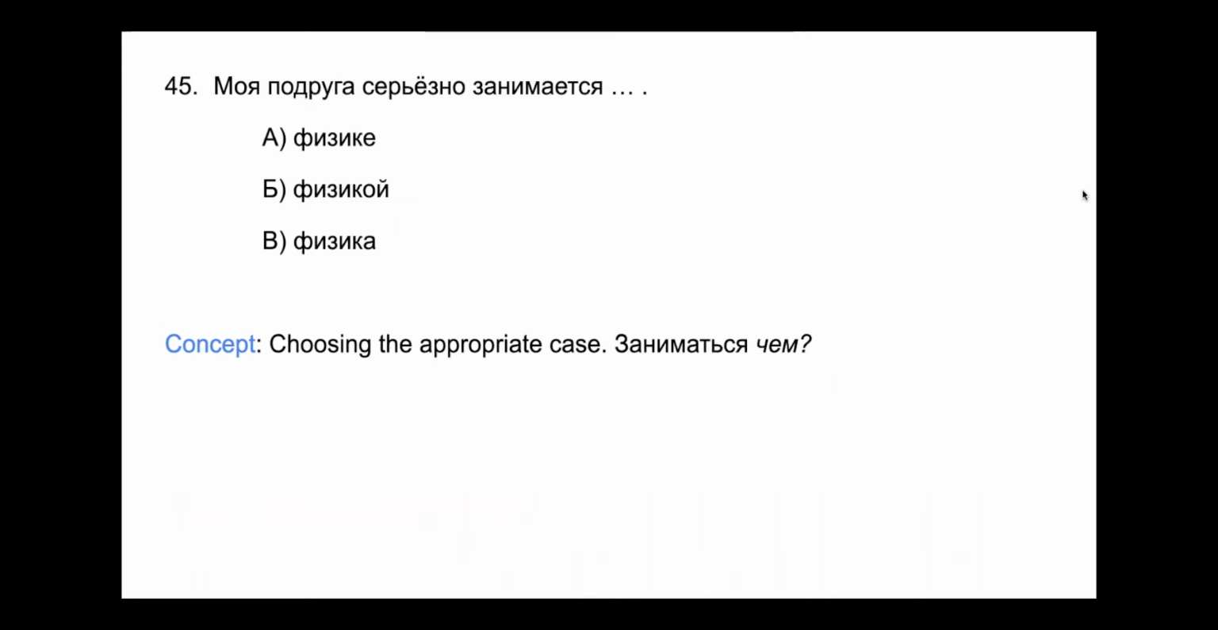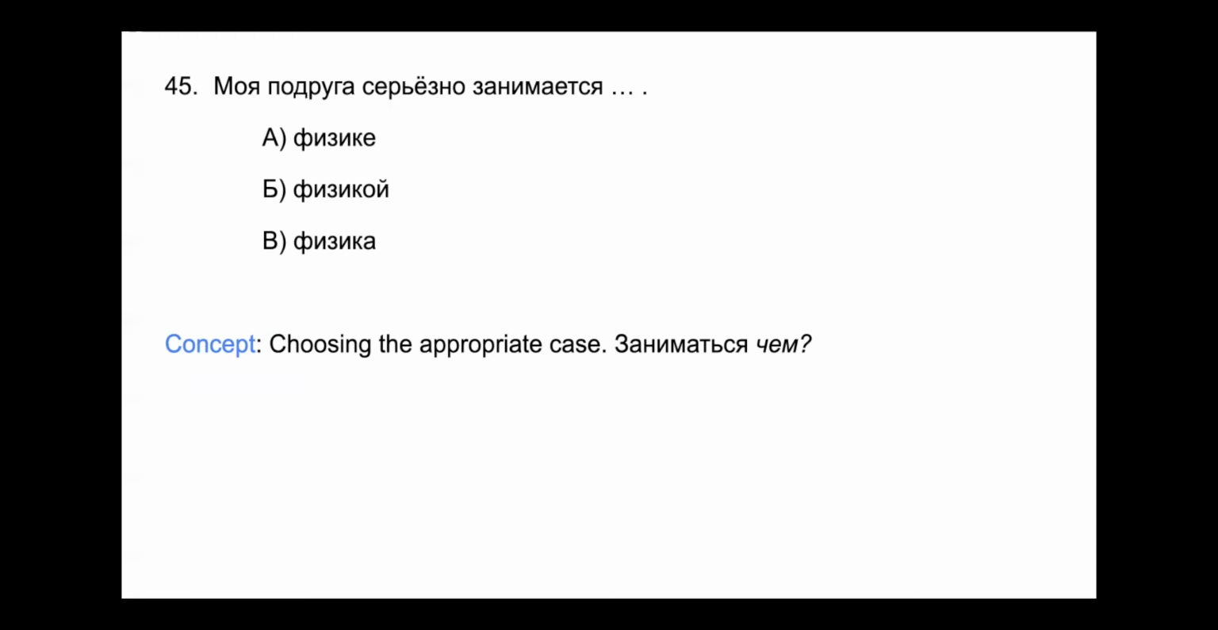45. Моя подруга серьезно занимается физикой или физика. Choose the appropriate case. We заниматься чем. Заниматься means to occupy oneself. We have the sya ending, so it's reflexive. So you're performing the action on yourself. And when you're occupying yourself, you occupy yourself with something, and that's why it is чем. Чем ты занимаешься? What do you occupy yourself with? Okay, so we know it's instrumental because we have чем. So we're looking for the word fizika in the instrumental case.